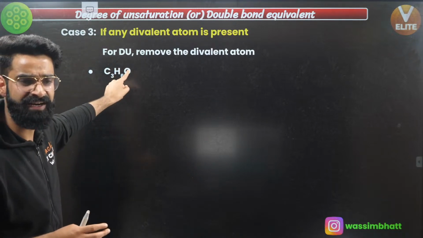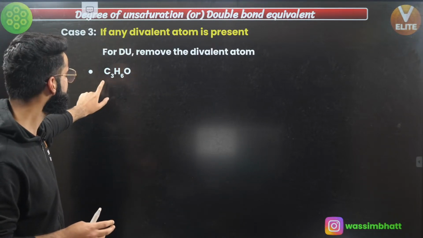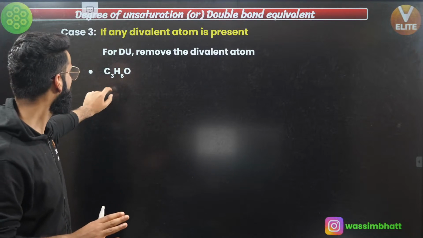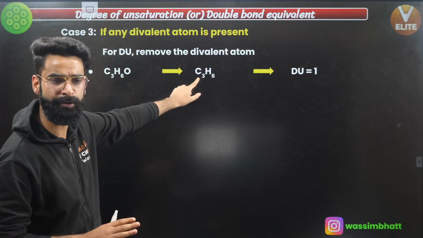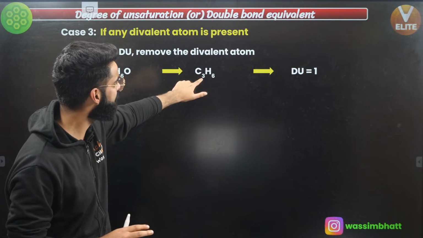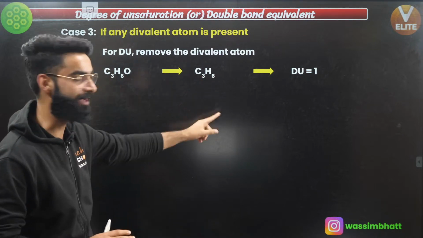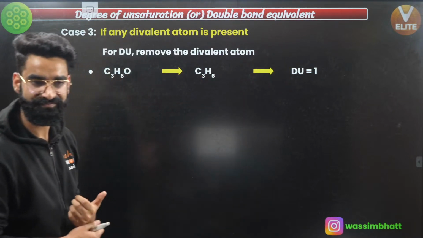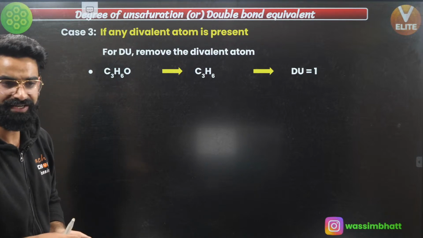Now we will see C3H6O. Oxygen is the divalent atom, remove it. After removing oxygen, no need to add any hydrogen. Now what do I get? I get C3H6 after removing oxygen. Now the X value you know, X value is 3, Y value is 6. Use the formula, get the DU value. It comes out to be 1, right?